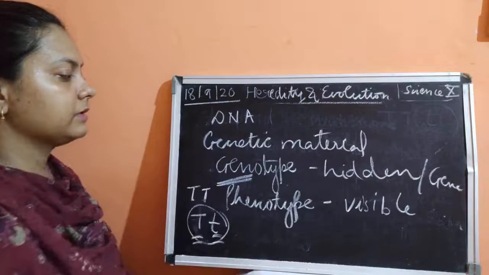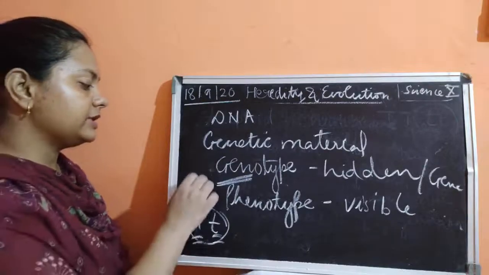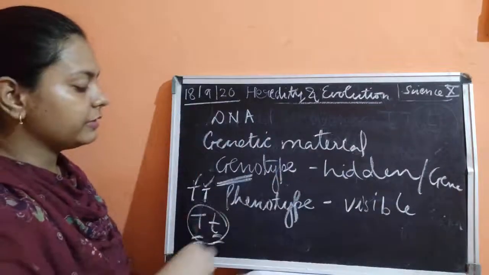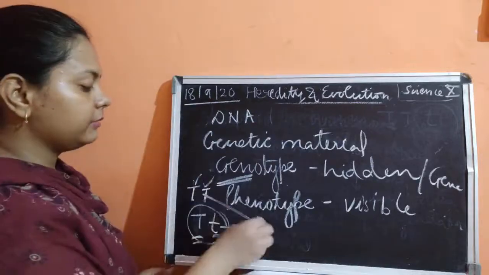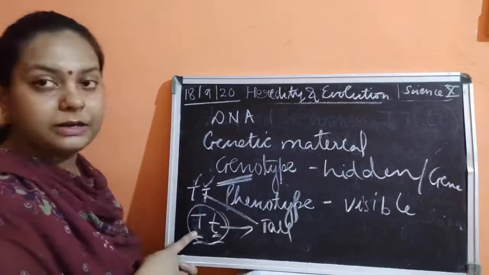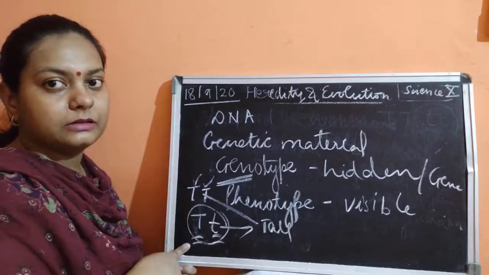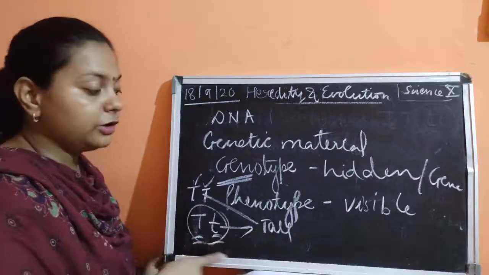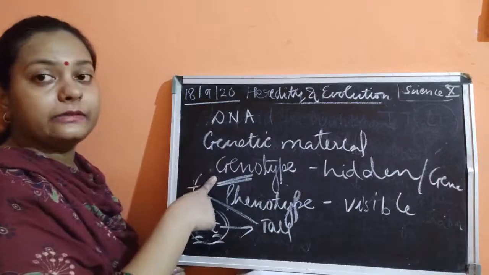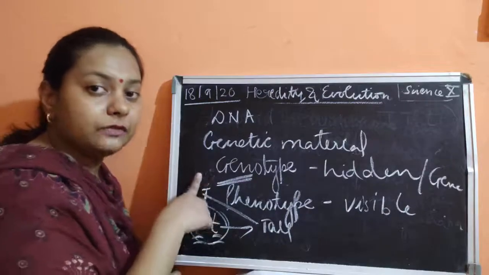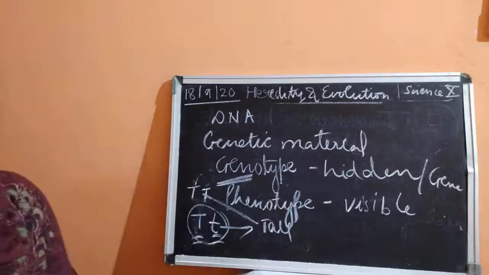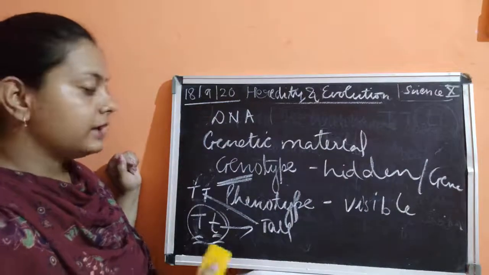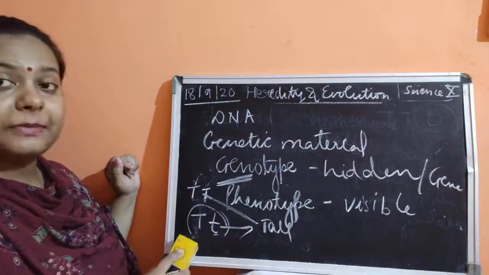So the heterozygous form and the homozygous form, when you check at the gene level, are said to be the genotype. And outside, what kind of trait is visible? Both of them would be tall, because one capital T is there, so it is going to show its effect. Phenotypically, both of them are tall. But genotypically, when we look at the genes, we find that one is pure tall and the other is the hybrid, which shows tallness because it contains only one capital T allele.